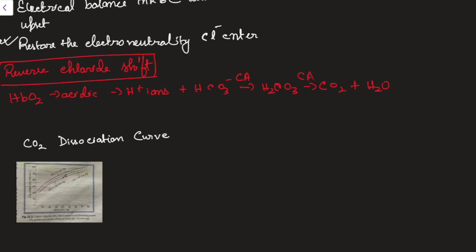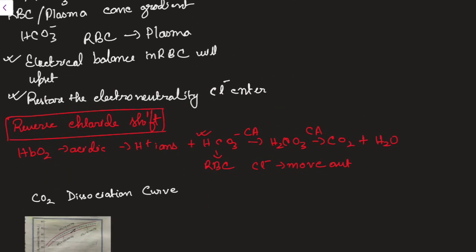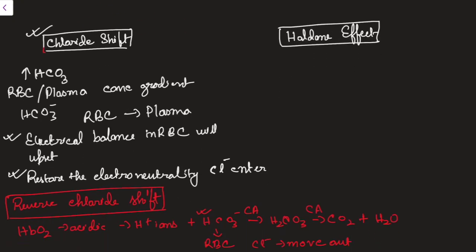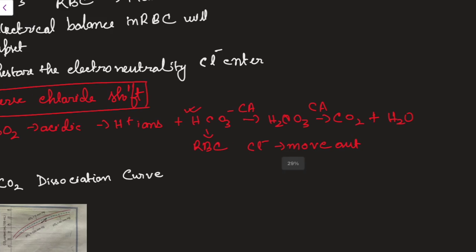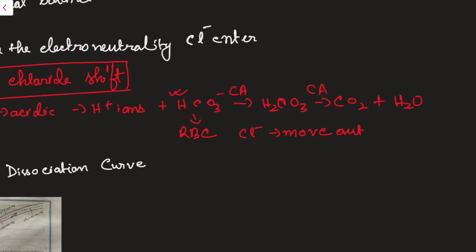Now this HCO3 minus that is formed will move out of the RBCs, again maintaining the electroneutrality. Cl minus, what will it do? It will move out. You can see in the RBC the chloride was entering to maintain the electroneutrality, and here in the case of lungs, the chloride is moving out, so it is called the reverse chloride shift.